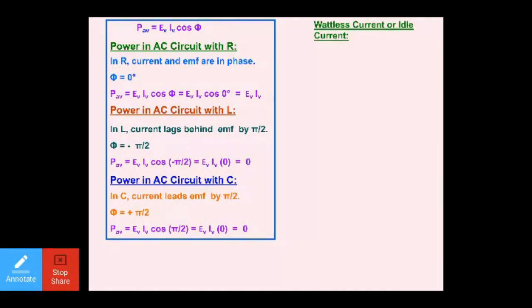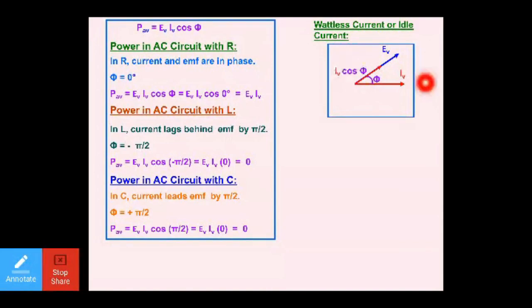Let's talk about wattless current or idle current. One thing is clear, dear students: in the inductive and the capacitive circuit we have no power. Power will only be there in the resistive circuit. So the topic here is wattless current. EV, IV, this is phi. Now if you make the components of IV, it will be IV cos phi, and perpendicular to it you will get IV sin phi.